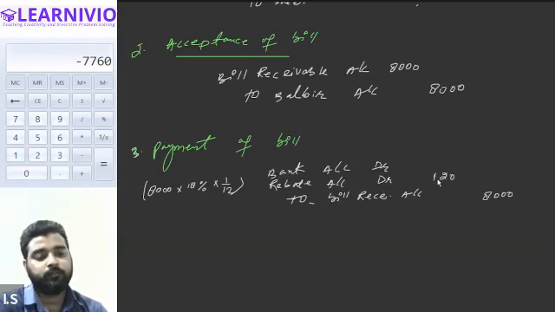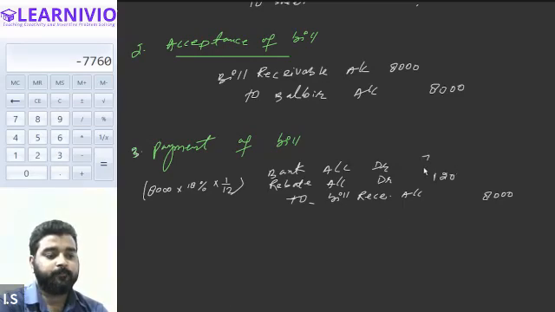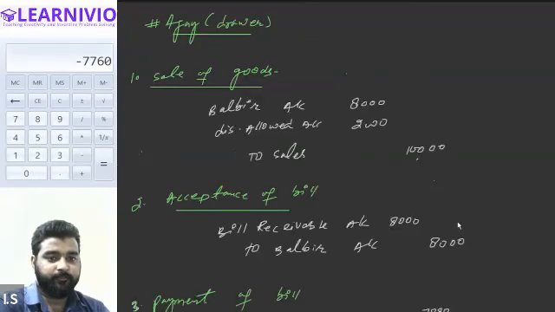So the bank account will be debited by 7,880. All right, is this clear, everyone? On payment of bill, the following transaction will be entered in the book of Ajay.